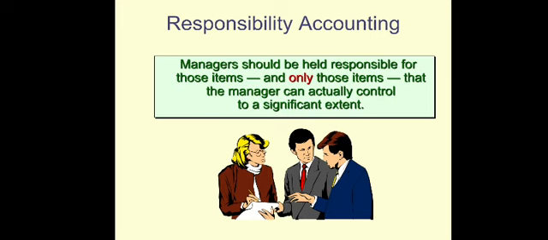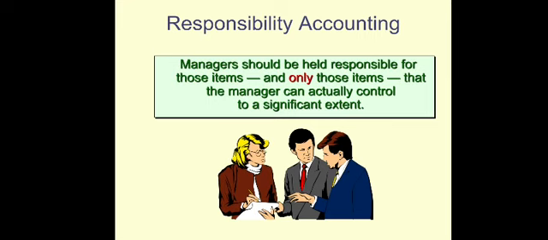For example, if you are a manager in the production department, you are responsible only for things that you can control, such as the quantity of material and the labor hours. There are things you cannot control, for example the price of the material.